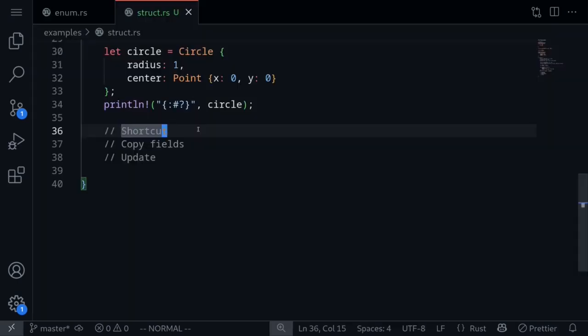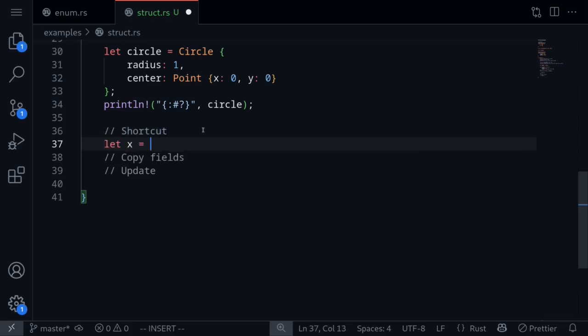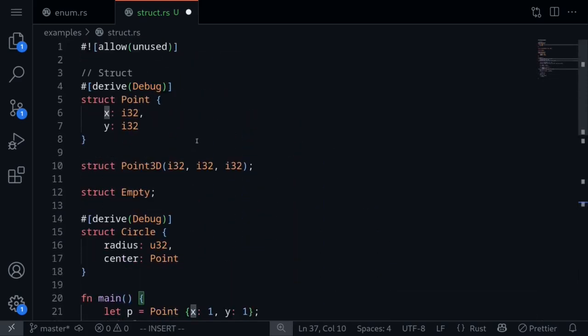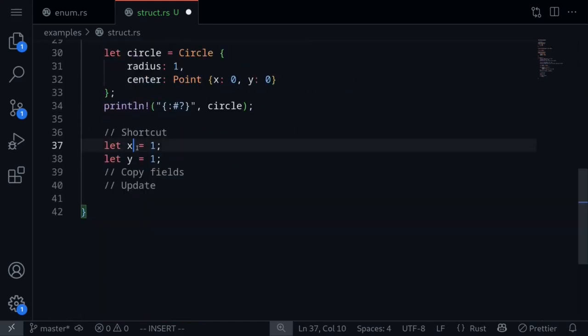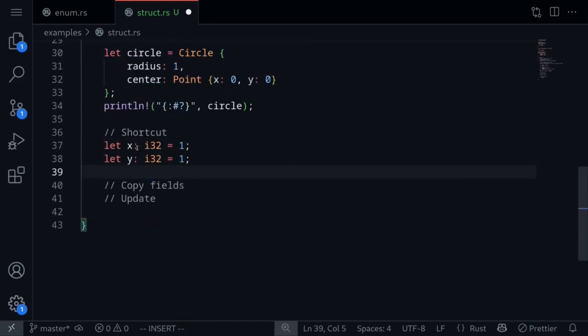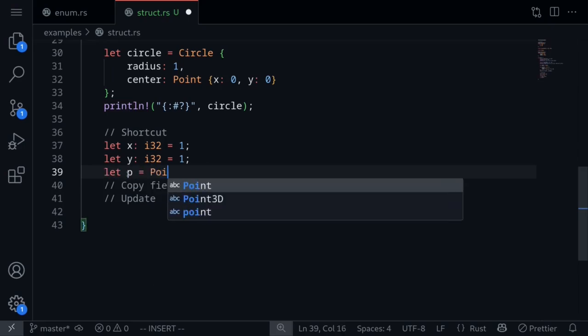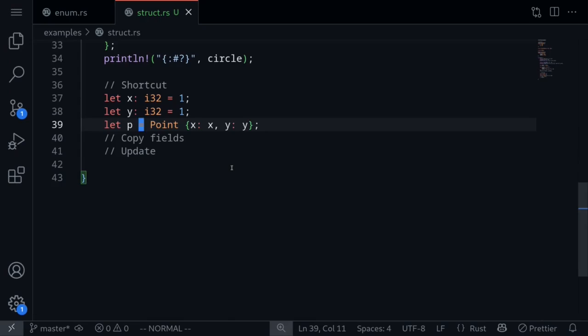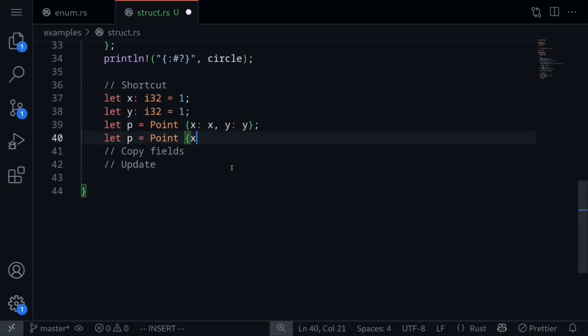Next, let's look at some operations that you can do on a struct. Let's start with a shortcut. Let's say that we have x equal to 1, and then y, the variable y, is equal to 1. The point field is of the type i32, so let's also make this of the type i32. Let's say that we wanted to create a struct where we store this value x for the field x and y for the field y. That p is equal to Point where x is the variable x and y is the variable y. When the variable name and the field name are the same, we can do a shortcut. What we can do is say x and then y. So that's an example of a shortcut.